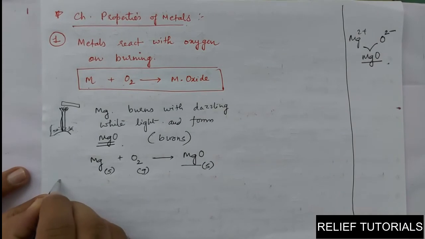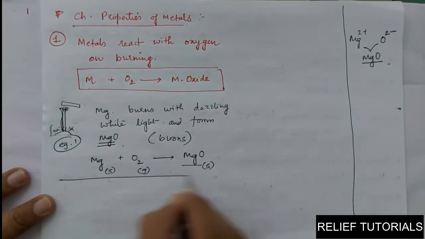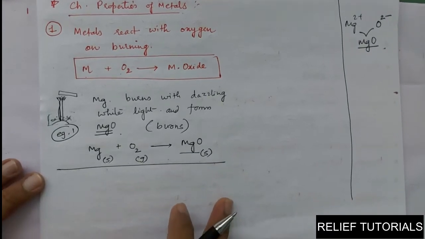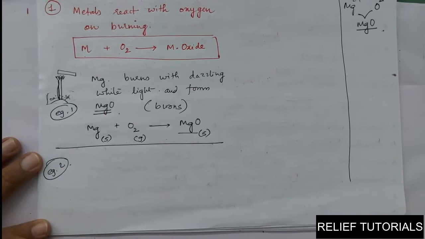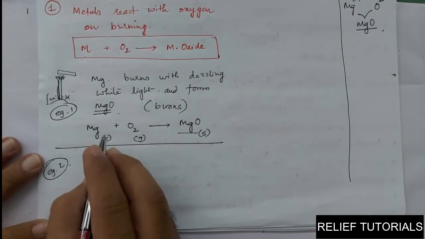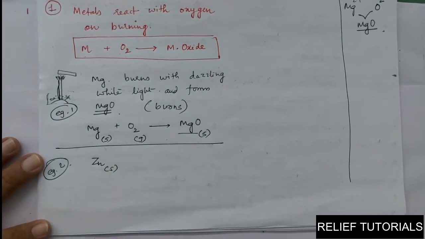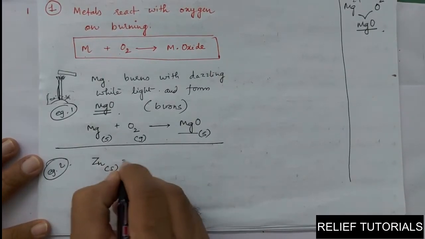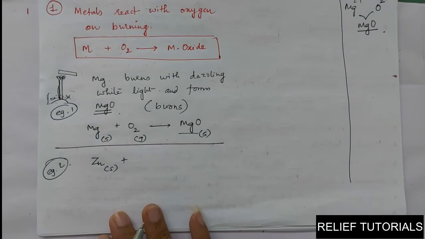This is the first example of magnesium. We can take example number 2 of zinc, and then we will take the example of aluminium. Zinc in the solid state will not burn by ordinary heat.